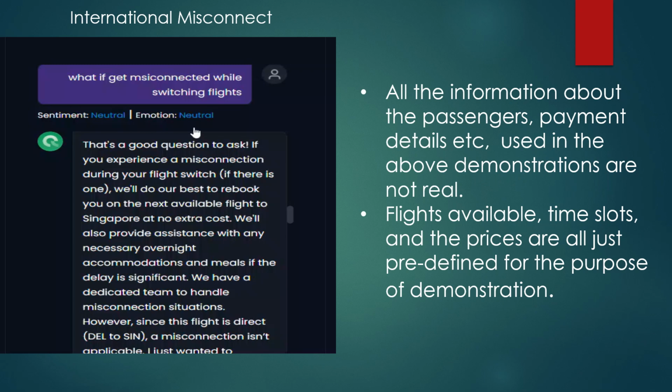And in the end, I would like to convey that all the information regarding the passengers, the payment details, the flights, and the destination and departure dates used in the above demonstrations are not real. Even the flight availabilities, the time slots, and the prices are just predefined for the purpose of demonstration.